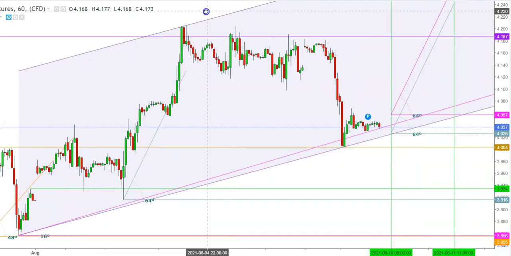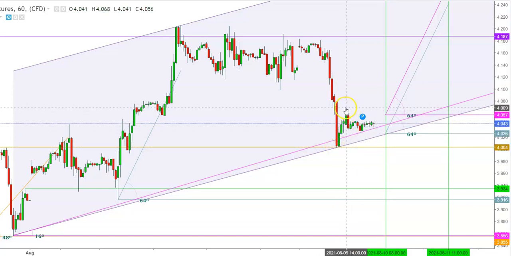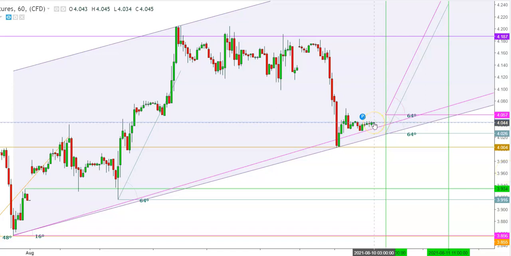But here you can see how the natural gas futures have finally tested the lower end of this uptrend zone in an hourly time frame. You can see that the natural gas futures have finally found a base at the psychological support at $4, from where they have been currently sustaining well at the levels of $4.044. So friends, here I find that just after 5 hours from now, the natural gas futures could start